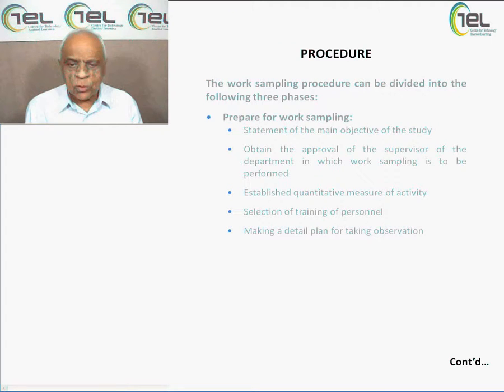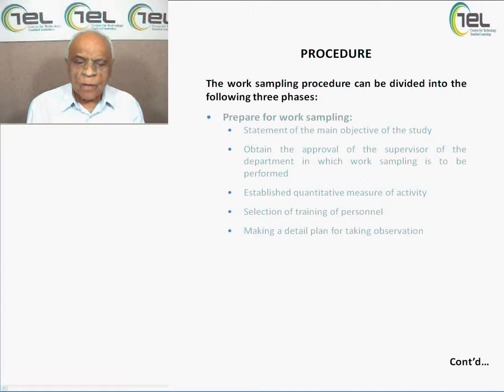Now the procedure: how to do that? We must be able to find out. The work sampling procedure can be divided into the following 3 phases. We have to calculate what the allowances are and see how much is to be taken into consideration. Let's see what the phases are in which we calculate and decide.